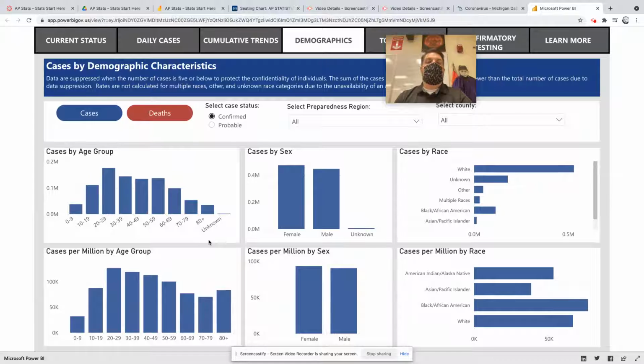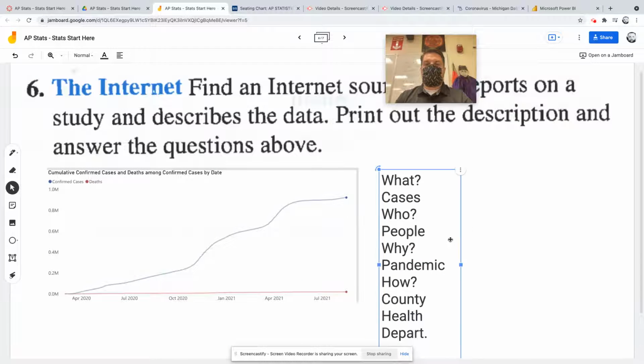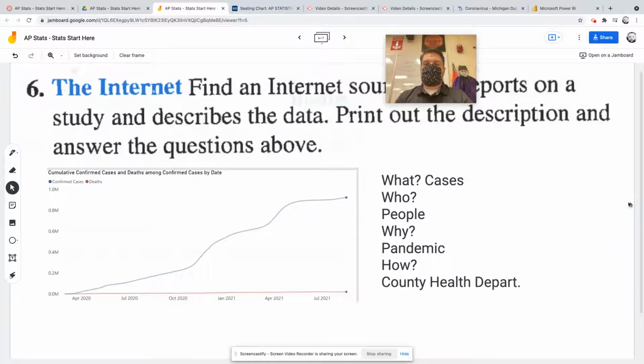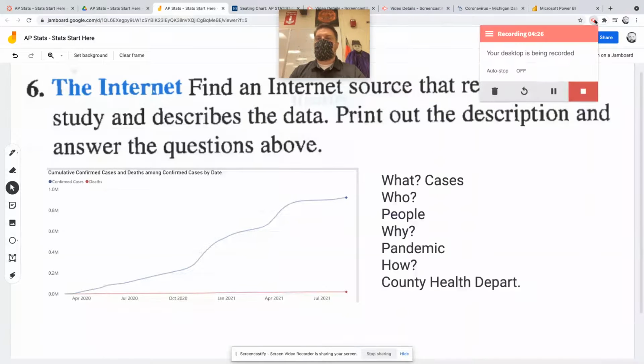But in all these cases, if I were to look at these individually, who's the who here in cases by age group? There'd be people, but specific ages, right? Who's the who here? The gender, right? Does that make sense? Okay. So that's what we're looking for there. And so you could have one survey that collects all this data, but that's what you got to think about when you're collecting the data. Any questions on that? Okay, cool. Does that help clarify it a little bit?